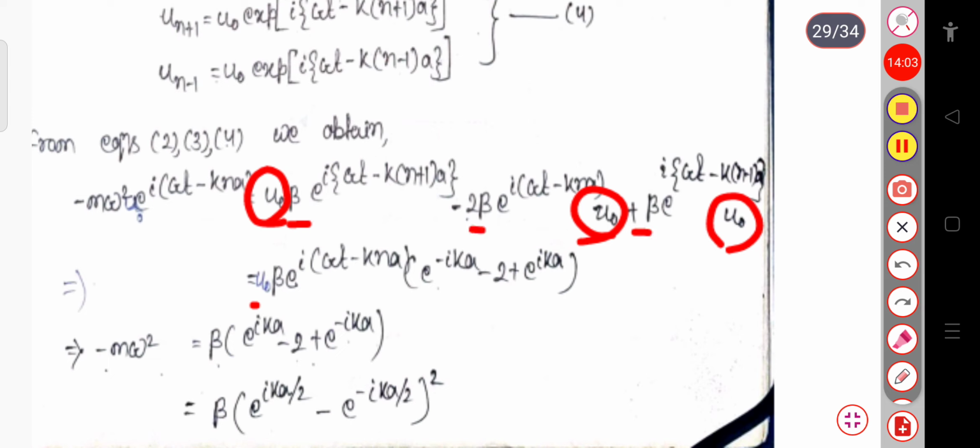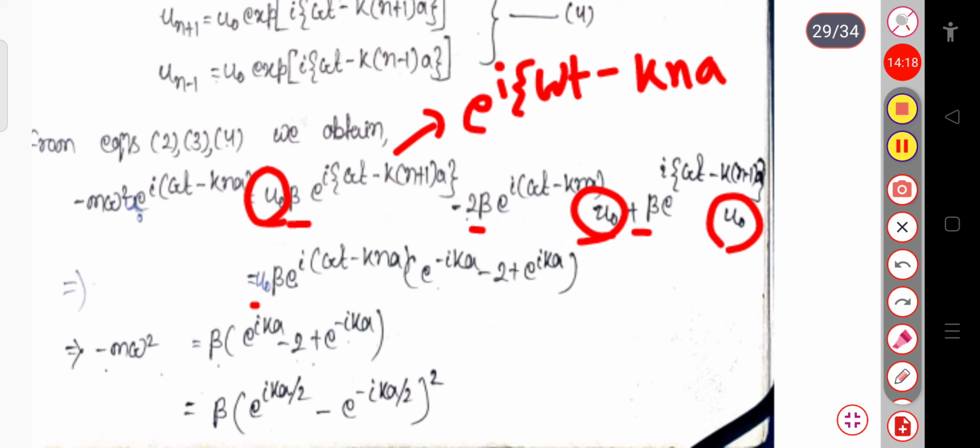Then this will be exponential i omega t, and here also exponential i omega t minus k n plus 1 into a. If you take common minus k n a, the remaining term will be exponential minus i k into a, because this is iota and this will be minus k into a.